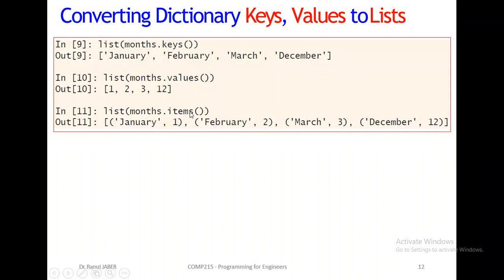Each key and its value is a couple, and these couples will be the elements inside the list. With values, the list contains only the values of the keys. With keys, the list contains only the keys. Okay? Any question here?